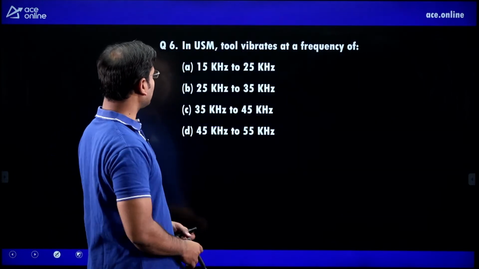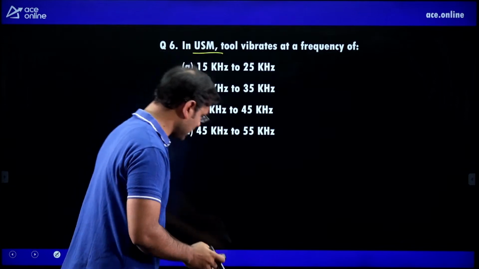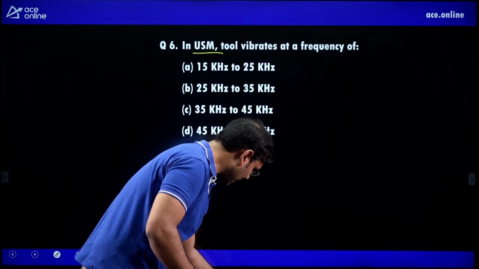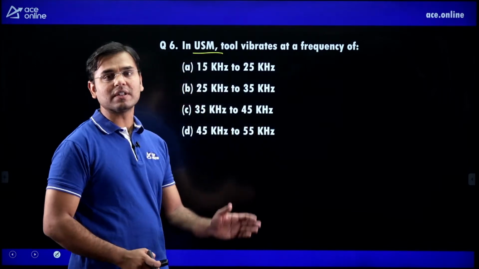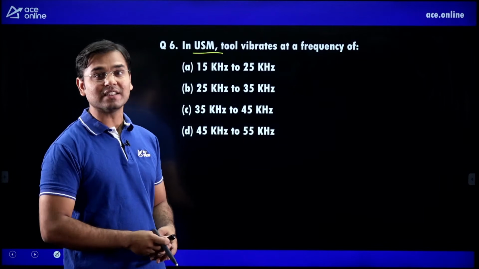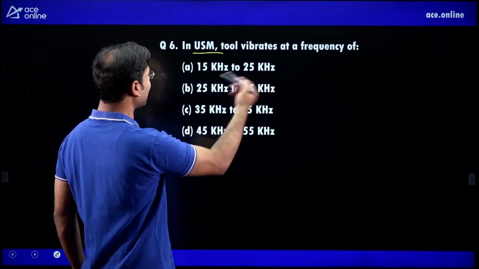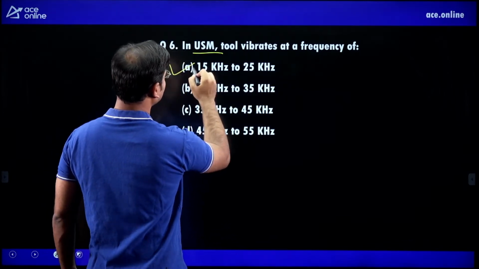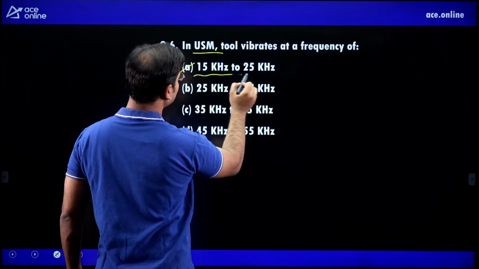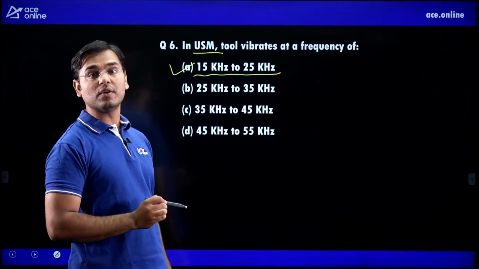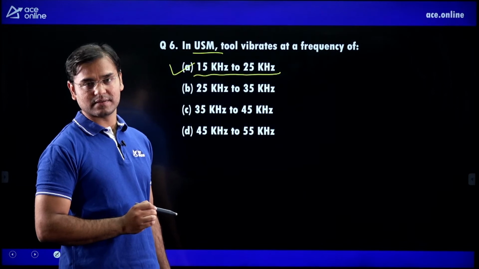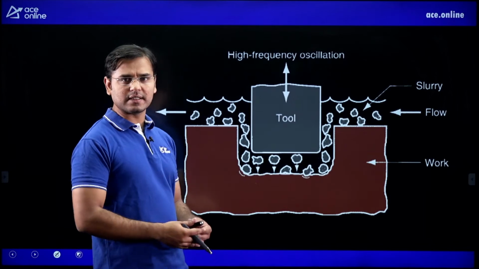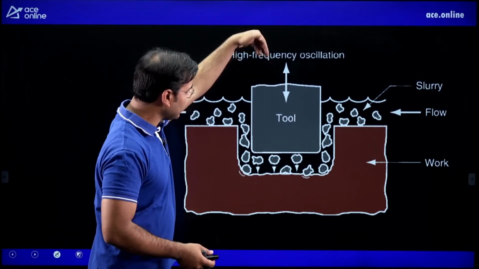Now see the next question. In the ultrasonic machining method, USM, the tool vibrates at a frequency of what? Why is the name given ultrasonic? Because ultrasonic means supersonic. What is the supersonic frequency? It is around greater than 20 kilohertz. But the correct answer is, in the ultrasonic machining method, the tool vibrates at 15 kilohertz to 25 kilohertz. Right? Just see here one diagram. This also I took from Groover's manufacturing book. You can see that the tool is vibrating here continuously.